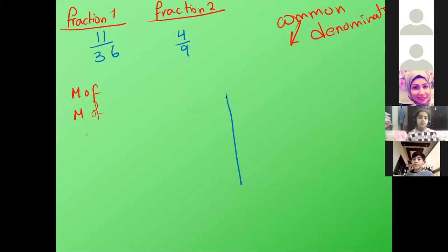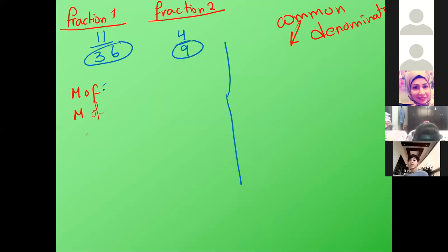How do we find the common denominator between these two fractions? We write the multiples of what, ya Hassan? Multiples of 36 and 9. Yalla, ya Hassan, please, I'm waiting. Who are the denominators, ya Hassan? 36 and 9.